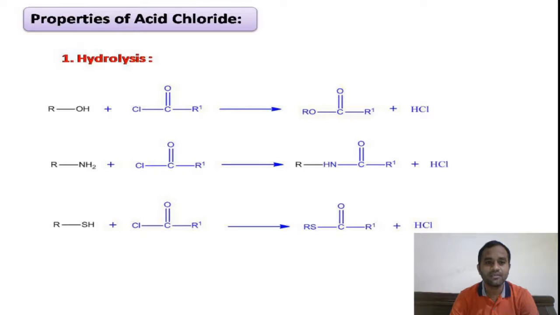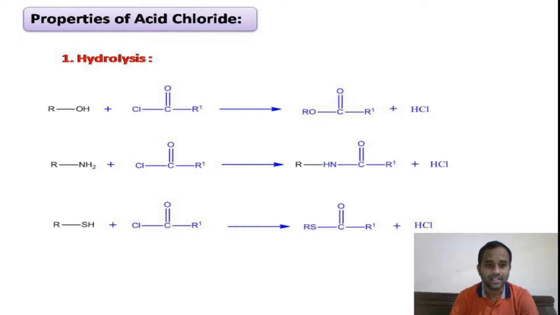The hydrogen atom of OH, NH, SH can be replaced by the acetyl group or acyl group using this acid chloride. You can see in the first reaction, in the alcohol, hydrogen has been replaced by an acyl group to give ester as the product.